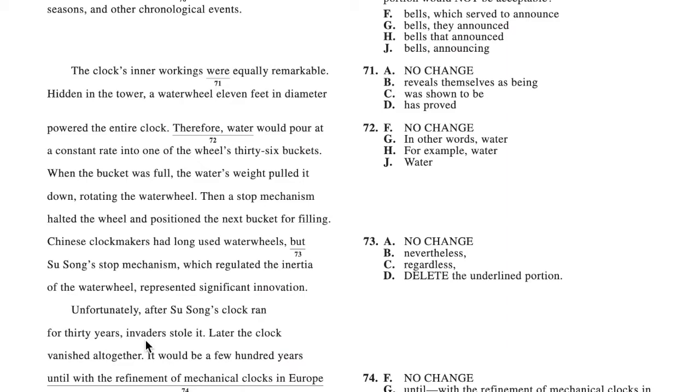They want the most concise answer. And the most concise answer here is J, water. Water would pour out at a constant rate. You don't need "therefore" or "in other words" or "for example." So if you don't need something, don't add it. That's a great tip for the ACT. Okay, so let's move on.